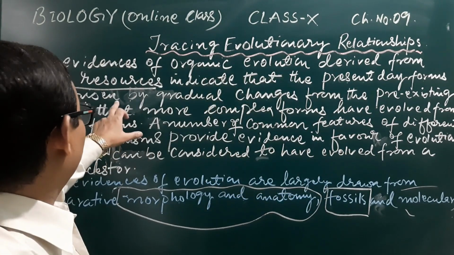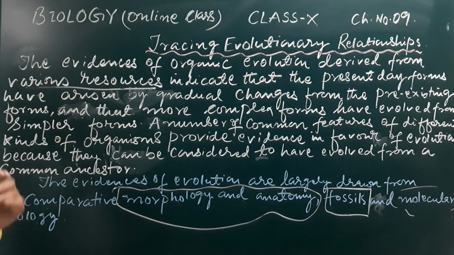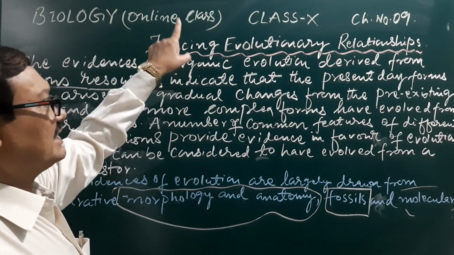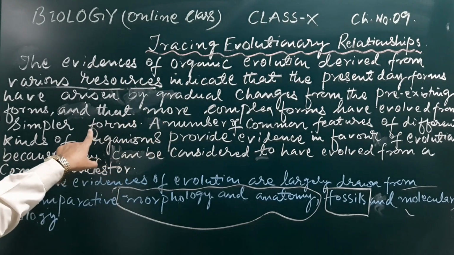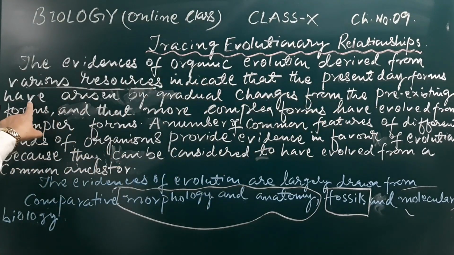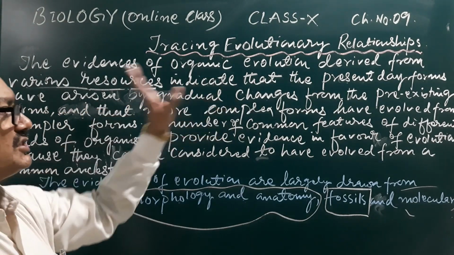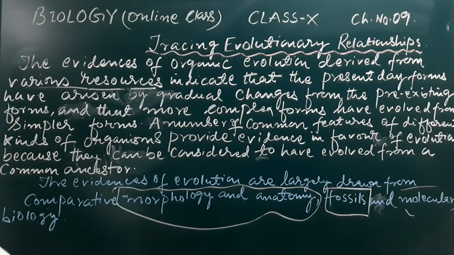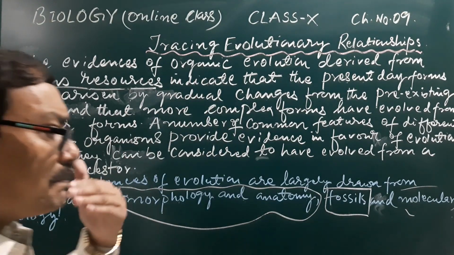In this regard there are various resources, and depending upon those resources we can trace evolutionary relationship, and that indicates that the present day forms have arisen by gradual changes from the pre-existing forms, and that more complex forms have evolved from simpler forms.